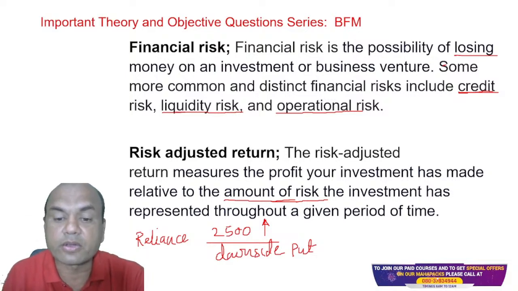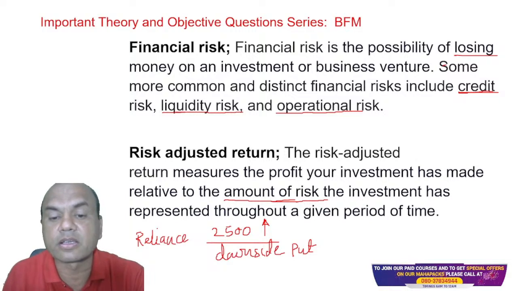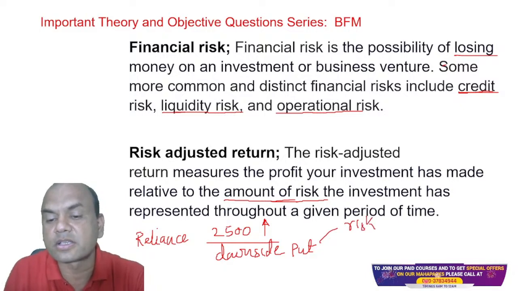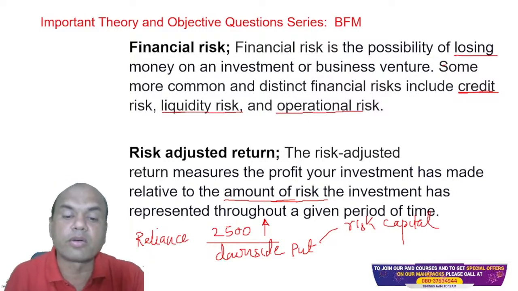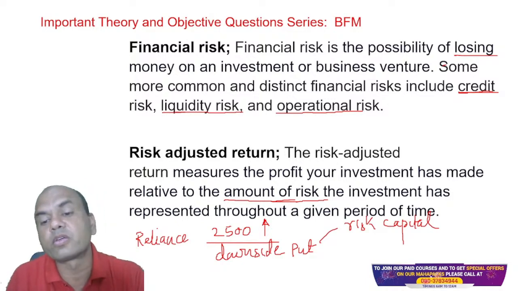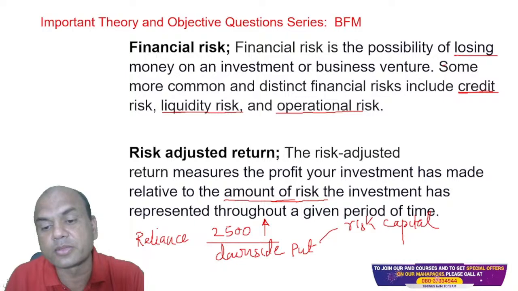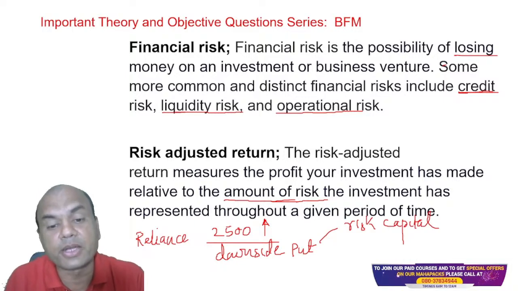This amount is known as the risk capital. How much risk capital do I keep to cover my risk? To cover the downside, I'll buy a put, and this put will cost me something, and this will be known as my risk capital, which I keep aside.